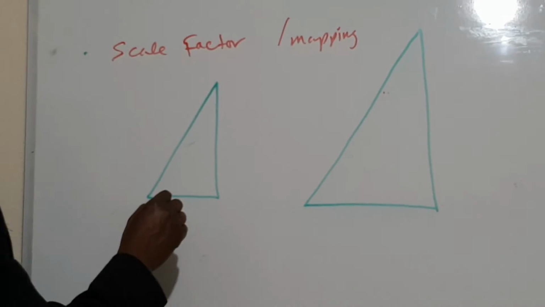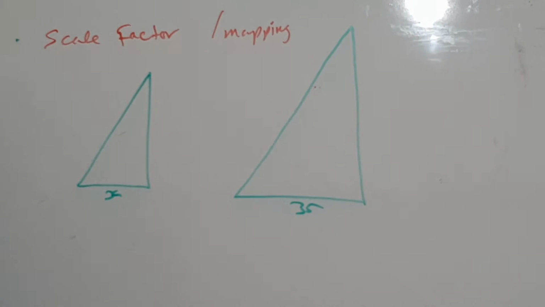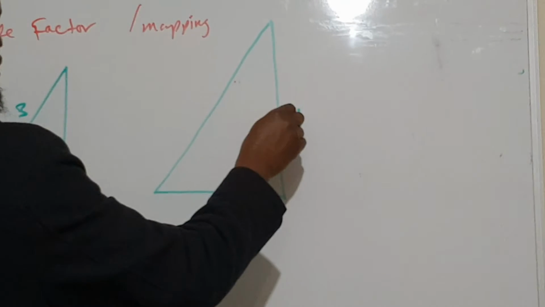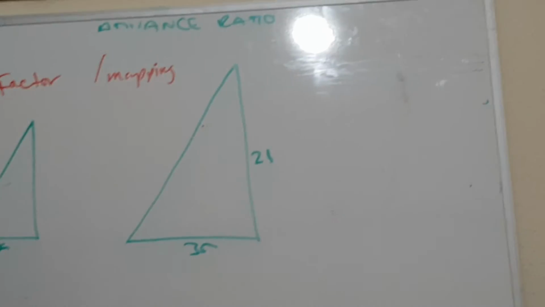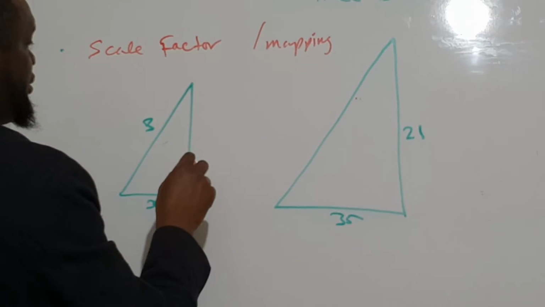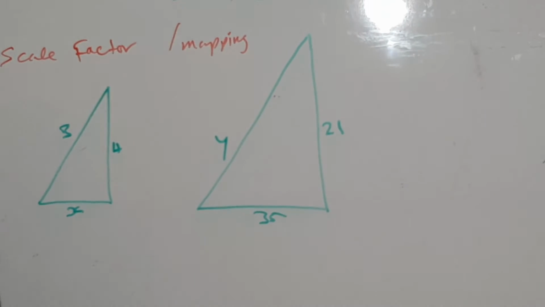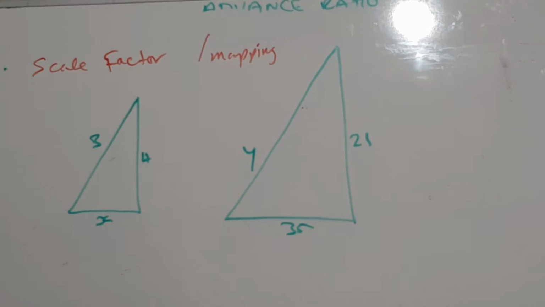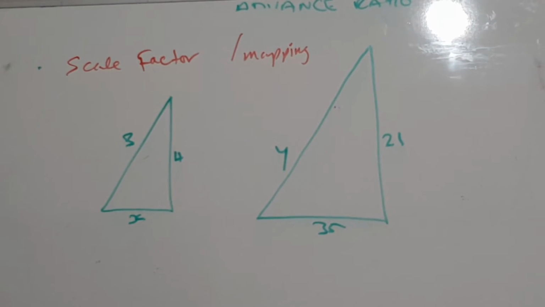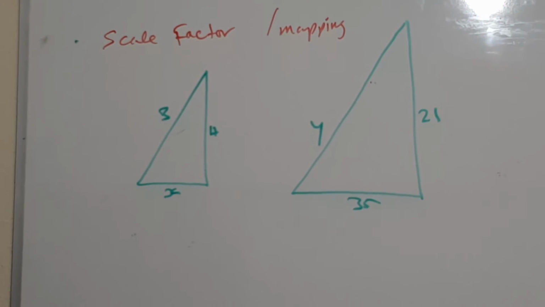You have x here, you have 35 here, you have 21 here, then you have 4 here, you have y. Same thing. First thing you have to do, you have to calculate the scale factor of the sides, how much they have been enlarged by.